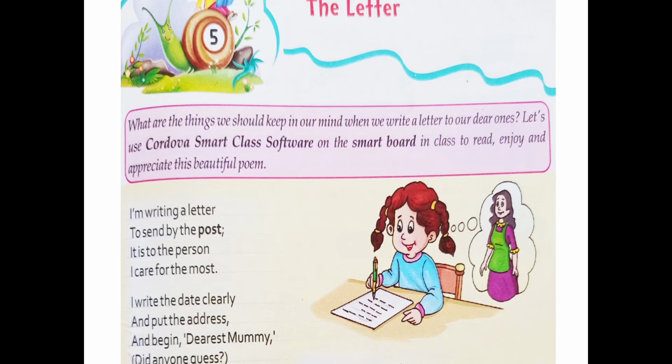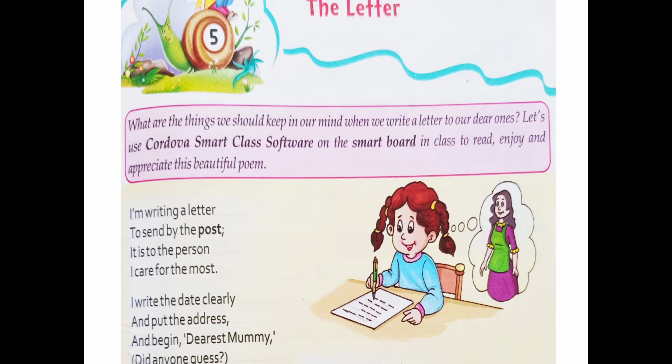Let us discuss the second stanza of this poem. I write the date clearly and put the address and begin, dearest mummy. Well, dear students, in this stanza, the poet wants to say that she mentions the date and address clearly on the letter, and she begins the letter with the words dearest mummy.